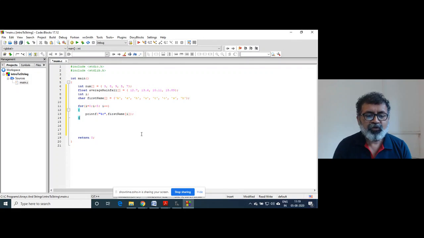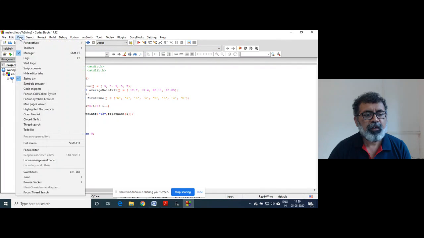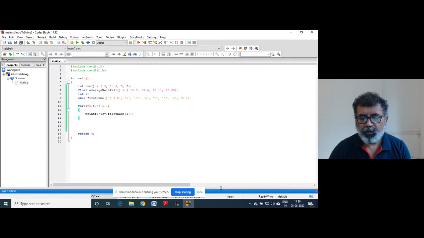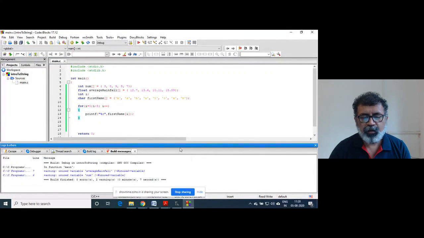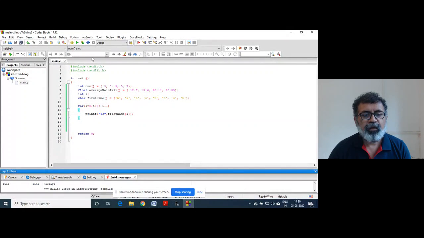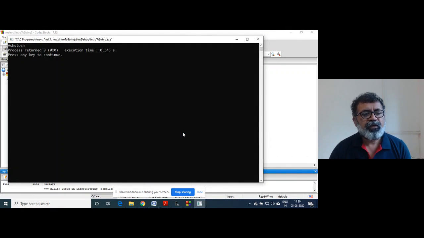And after doing so much, only then if I run this code, it will print the first name. Okay. Now this is not advisable. This is not acceptable. You can see, because data can be anything. It is not an integer or character or a float.